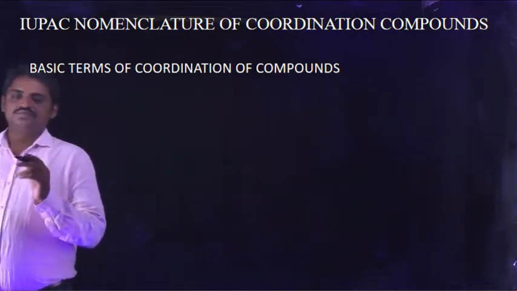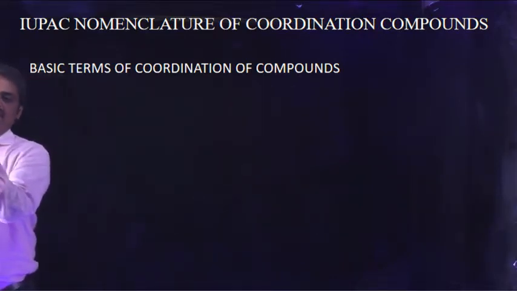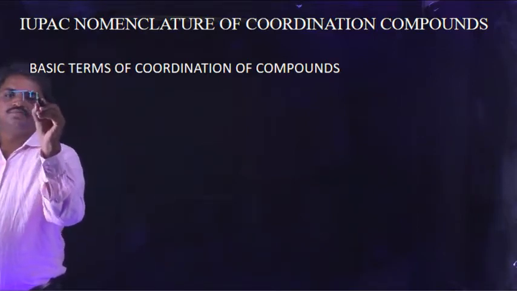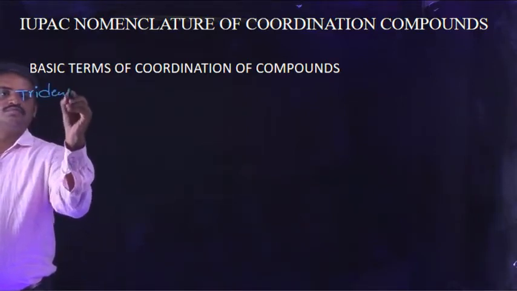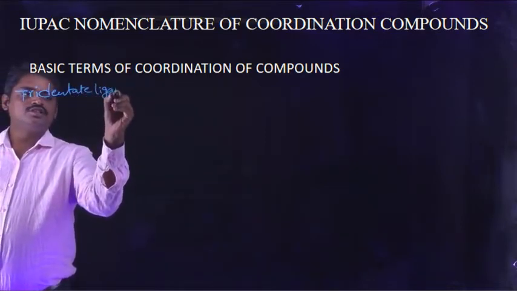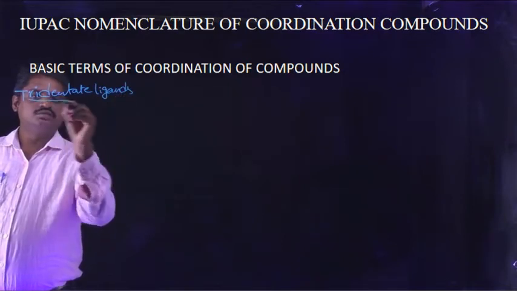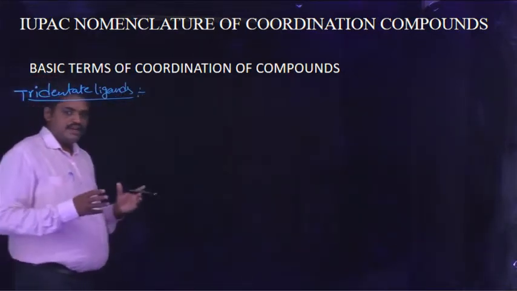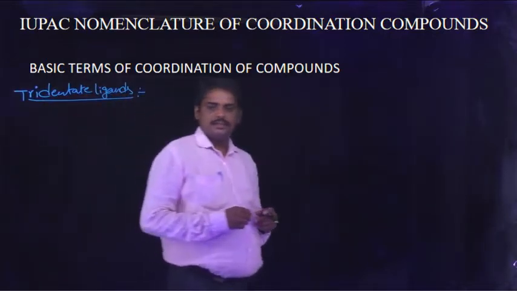First one, tridentate ligands. So what is the meaning of tridentate ligands?